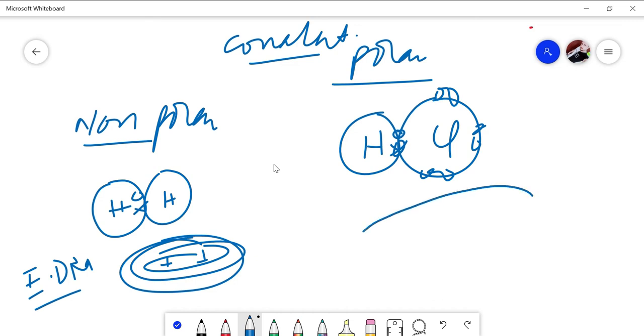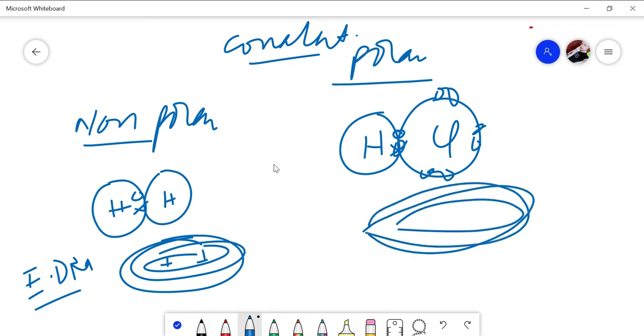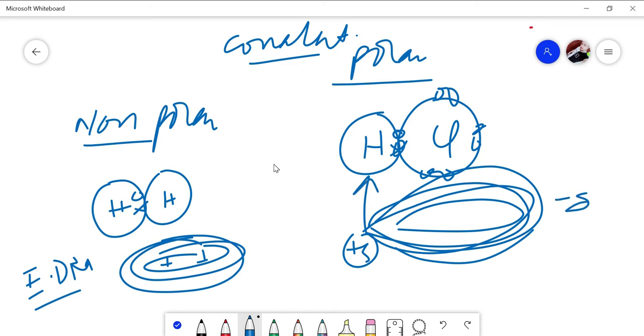And the electron density map was like this, a little bit larger area. This is partial positive, which is showing hydrogen, and this is partial negative, which is showing chlorine, right? This is the electron density mapping.